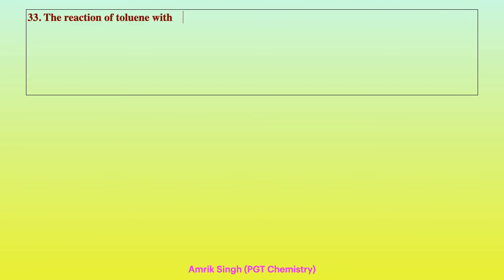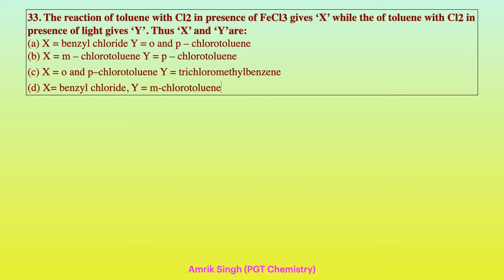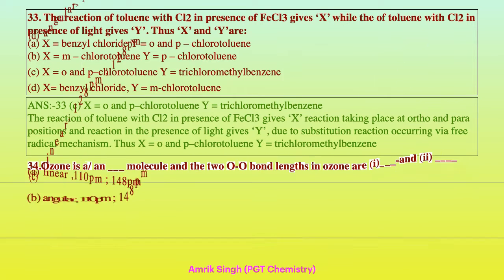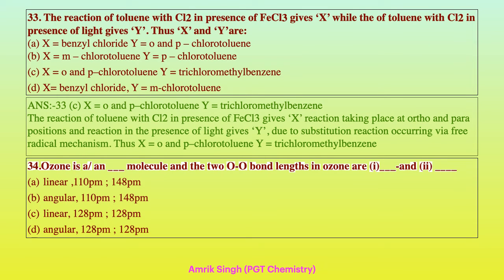Question number 33: the reaction of toluene with Cl2 in the presence of FeCl3 gives X, while toluene with Cl2 in the presence of light gives Y. What are X and Y? Therefore, option C is correct. X is ortho-para chlorotoluene and Y is benzotrichloride. This reaction is from aryl halides.